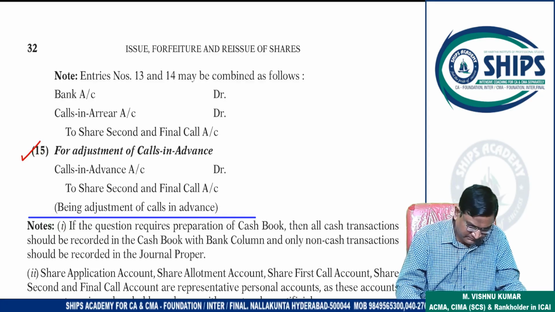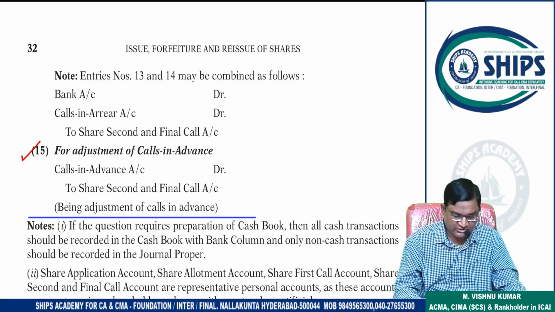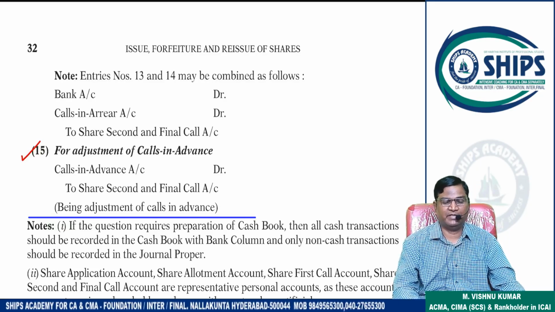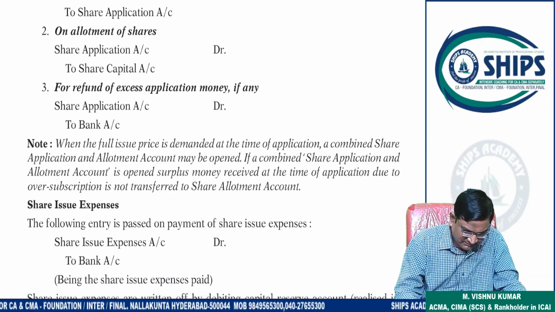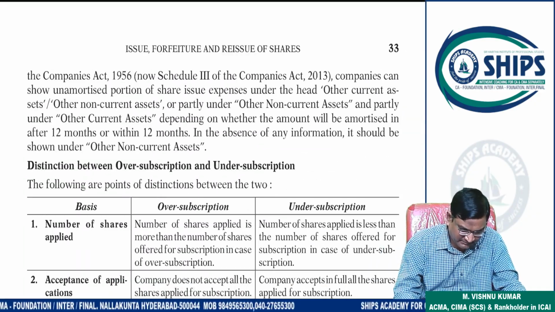So this is the issue of shares at par where the amount is received in installments. Okay, next class we are going to start the issue of shares at premium.